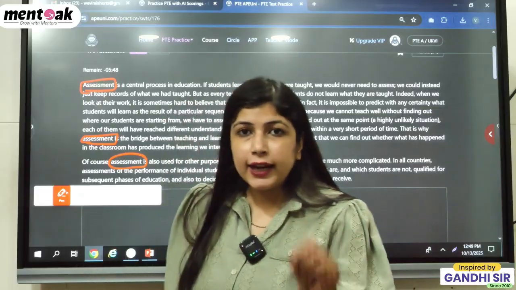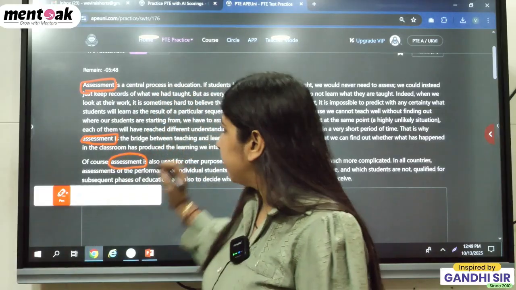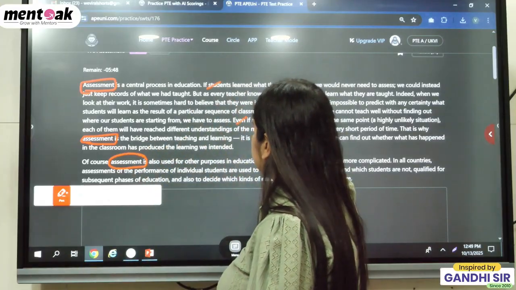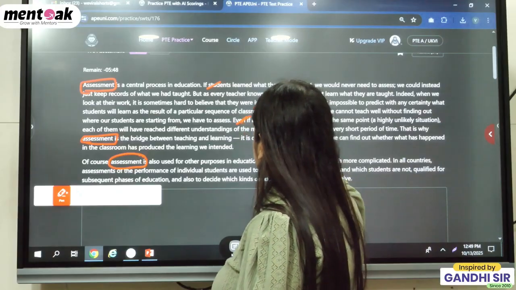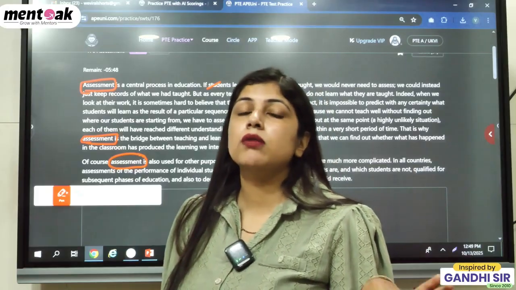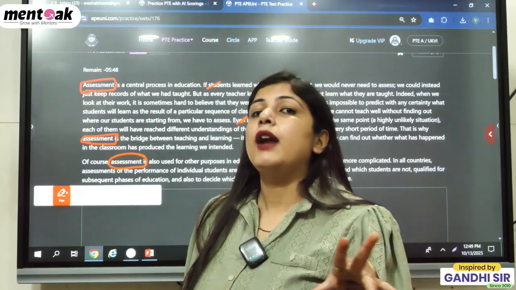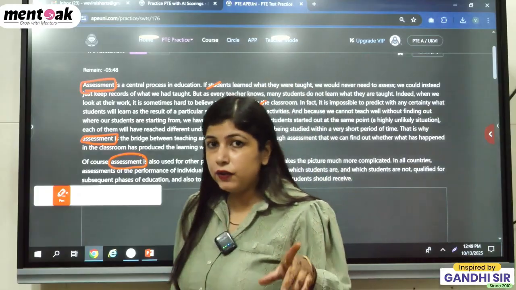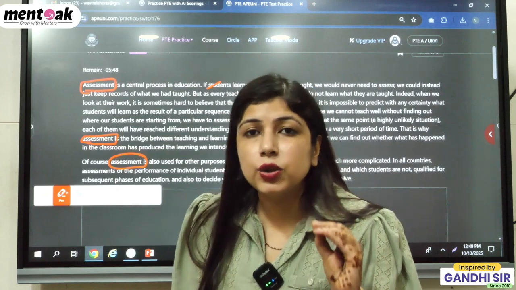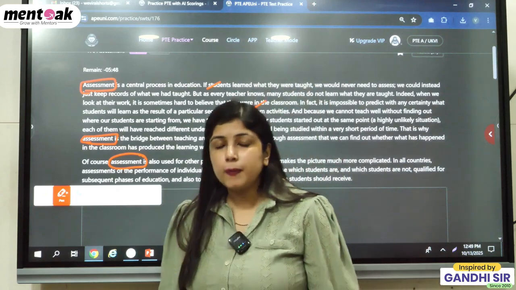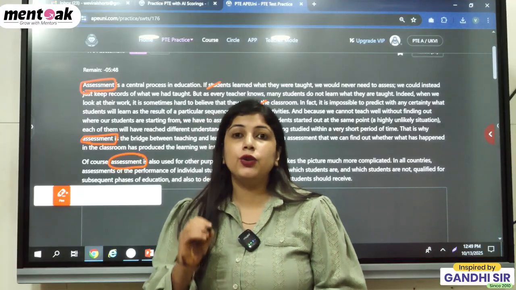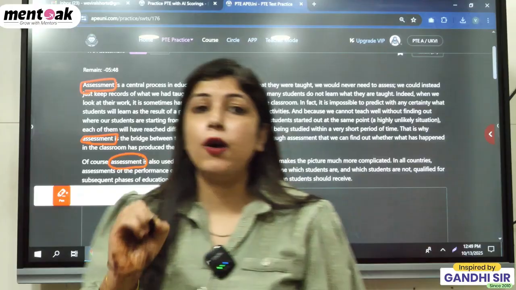But if you fail to choose the main key line, for example you choose this line, then this line, any random line, then when they check your summary against their key point and it does not match, they will deduct your marks for sure. So this is the first and prime thing you have to keep in your mind.